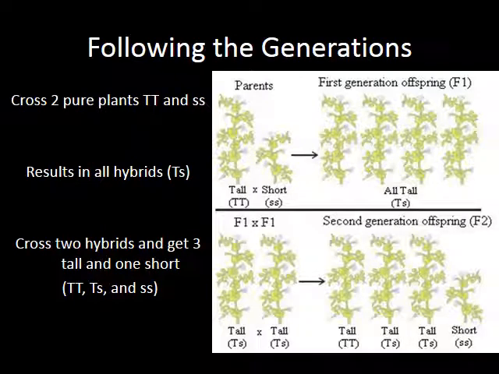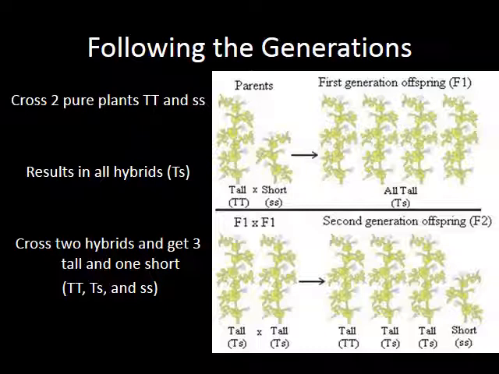Alright, so let's try to follow the generations here. We have two pure plants originally, big T, big T and little t, little t. We breed them together, the P1 generation. That results in an F1 generation of all hybrids, big T, little t. We then cross two of those hybrids together, so we inbreed two of the hybrids that were just made, a brother and a sister.